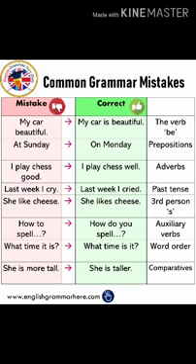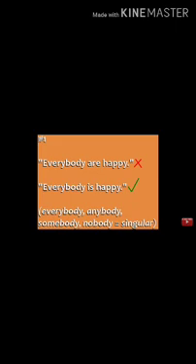And at last, "she is more tall." It's not like that. The comparative degree is "taller." You know, tall, taller, tallest. So the comparative degree will be "she is taller." Now I'm going to show you some more examples.